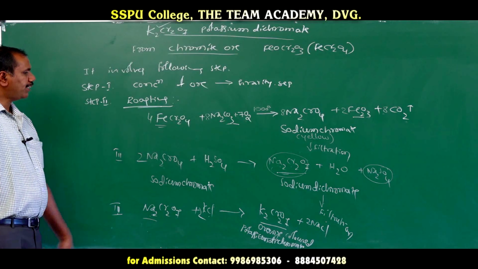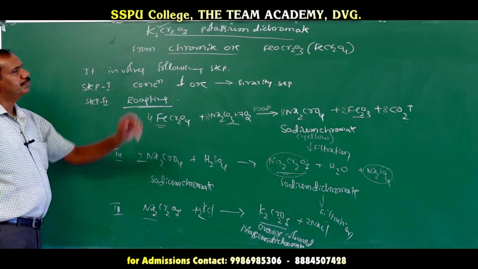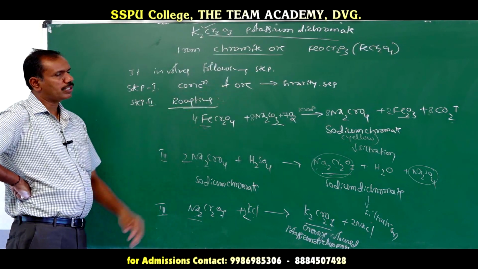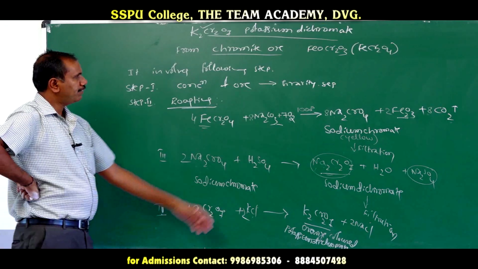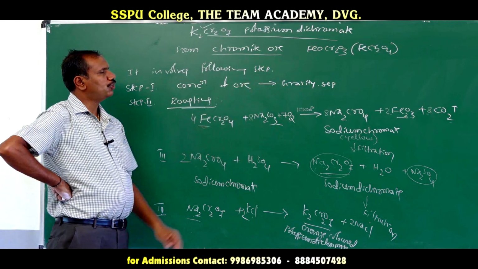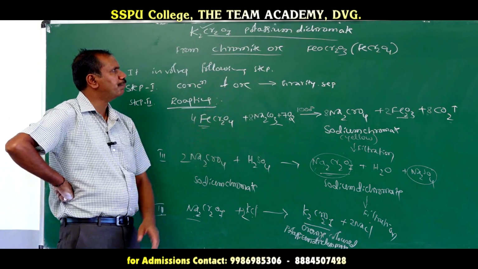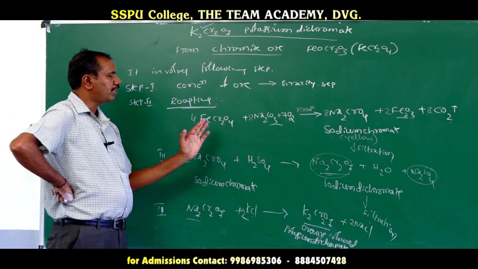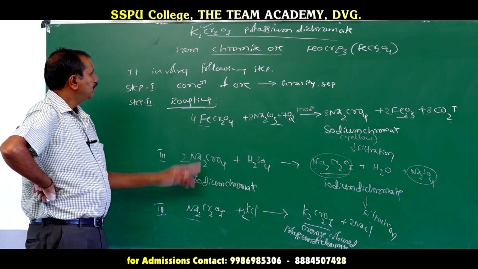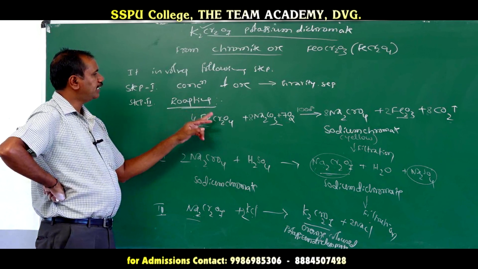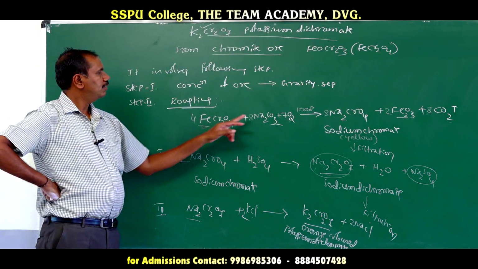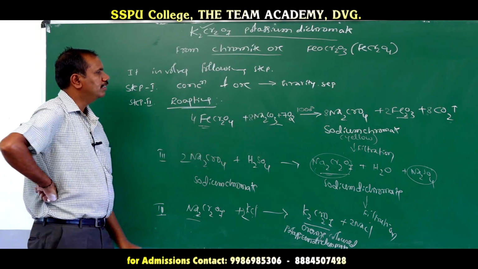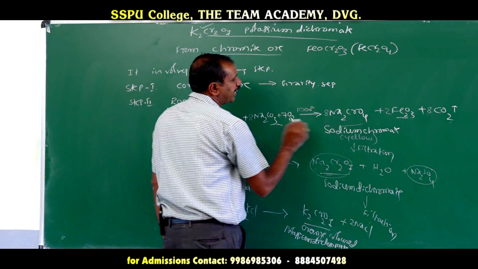See how to manufacture potassium dichromate from chromate ore. So it involves following steps. First step is to concentrate the ore by gravity separation, means it is washed with current of water to remove maximum gangue particles. Finally, we can get the concentrated ore, that is FeCr2O4. Next step is roasting, means ore is heated at high temperature in presence of air or oxygen. By using sodium carbonate, we can get sodium chromate.